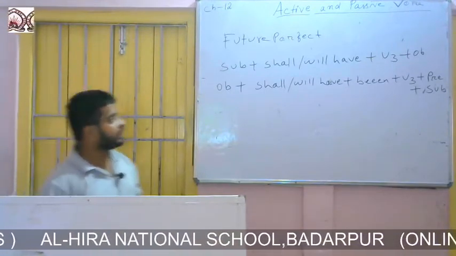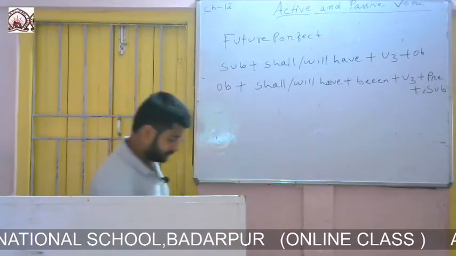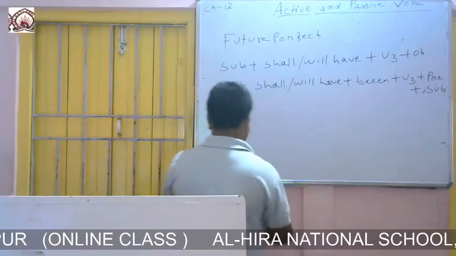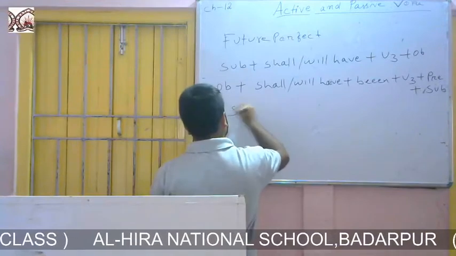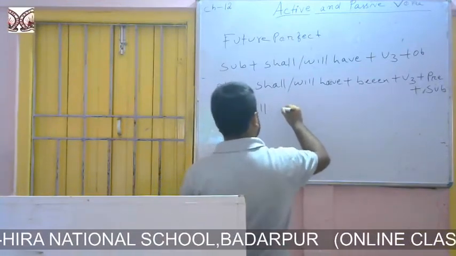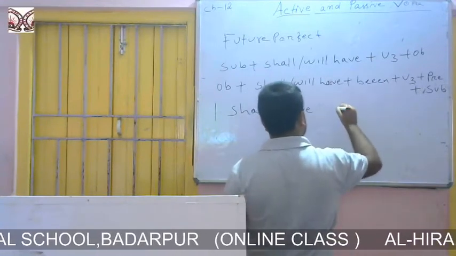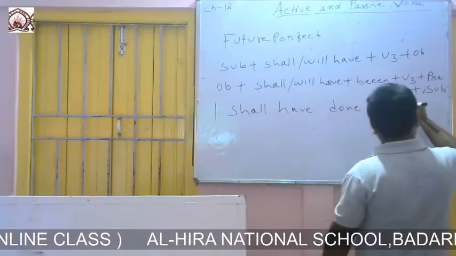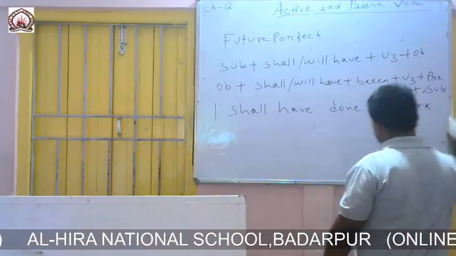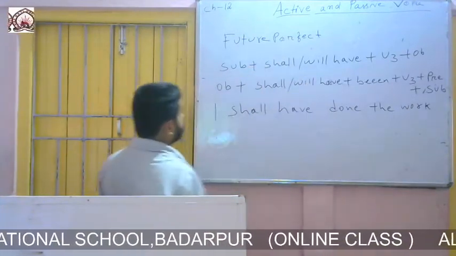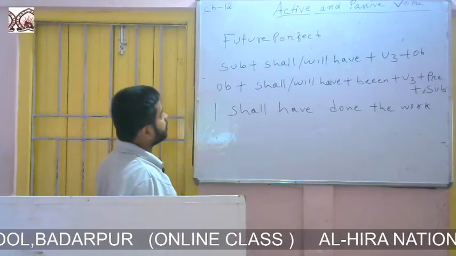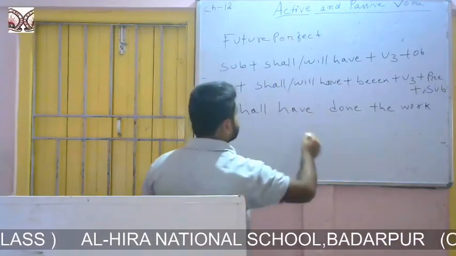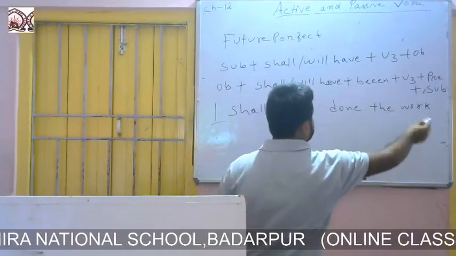So look at the formation of future perfect passive. Let's practice two or three sentences. I shall have done the work. So look at the formation of future perfect: subject, shall or will have, plus the third form of the verb plus object.